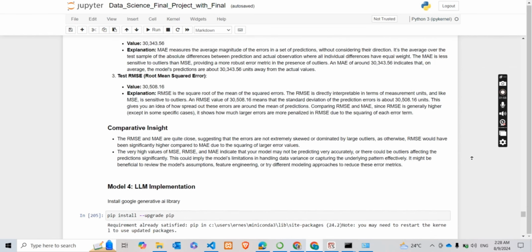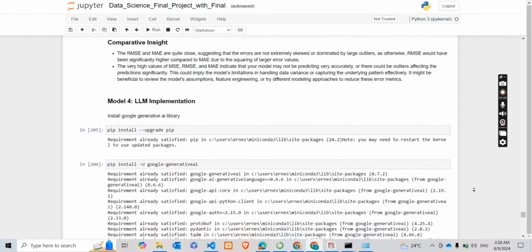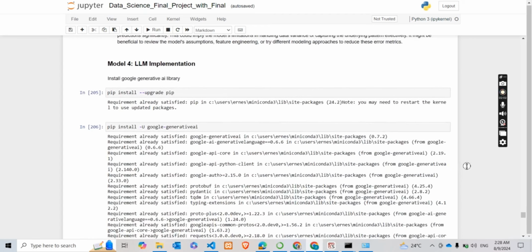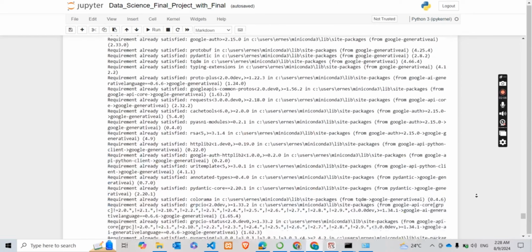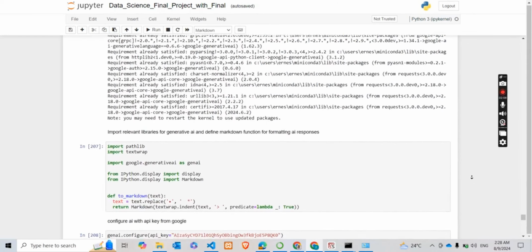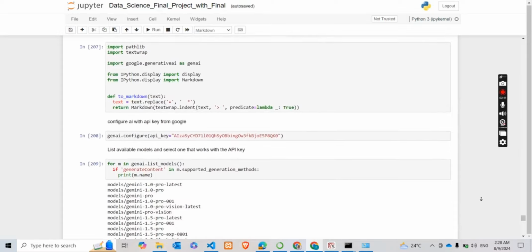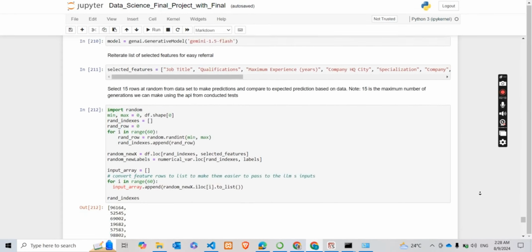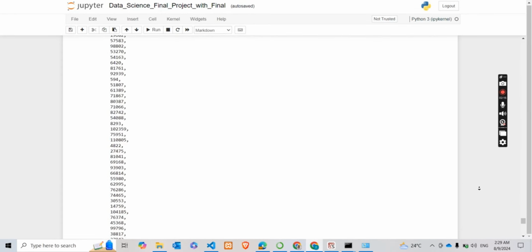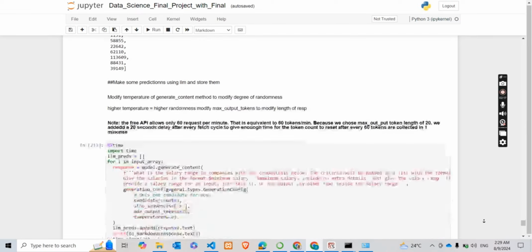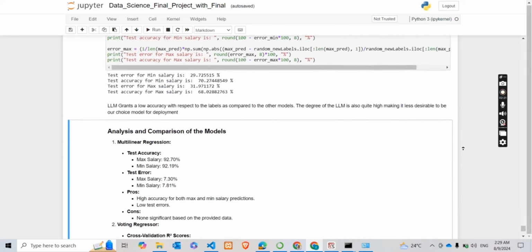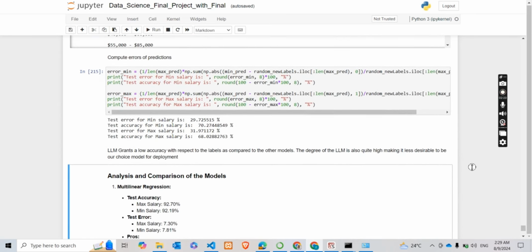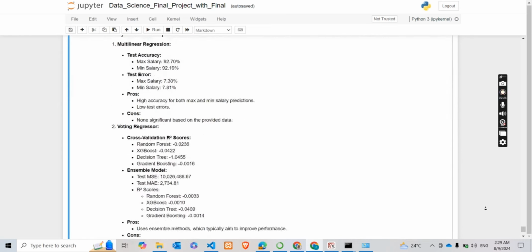We considered the LLM because it has access to more data than we could ever have, and we decided to use the Gemini API, which is free, to generate predictions based on the feature engineering we did earlier. After testing this model, we realized that the accuracy was quite low compared to the others, roughly 70%. This was an issue because the level of randomness was too high, so we decided not to go for this model.